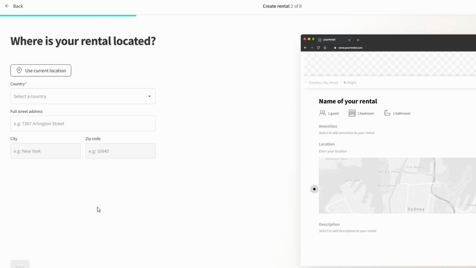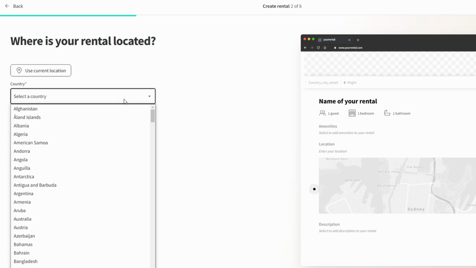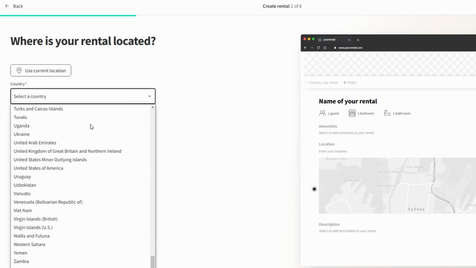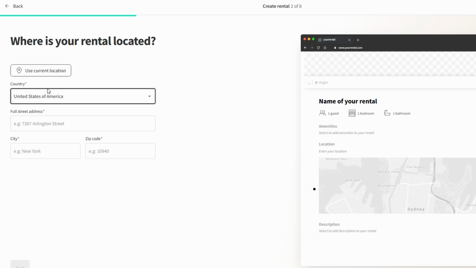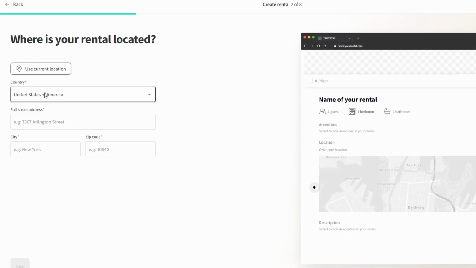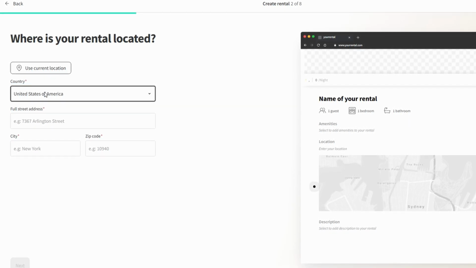The next step involves adding the location details of your property. This is important because it helps potential renters find your listing and know exactly where it's located. Start by selecting the country where your rental is located, then input the street address, city, and zip code. Be as specific as possible to avoid confusion later.